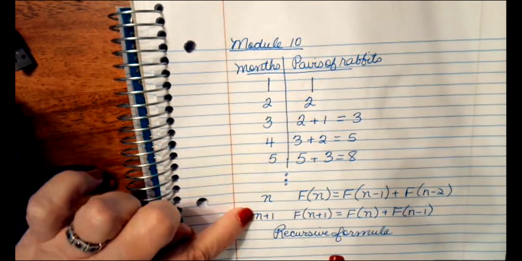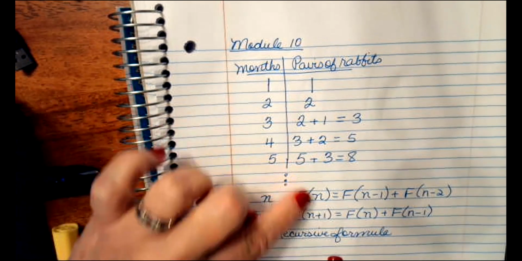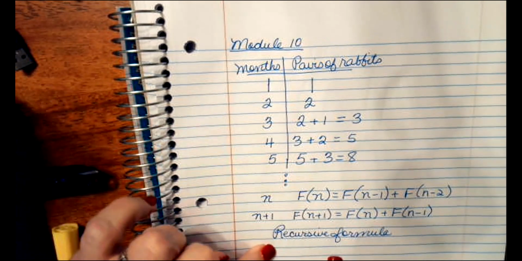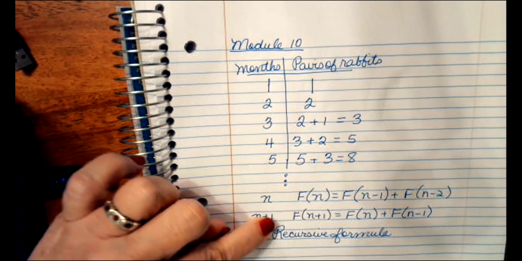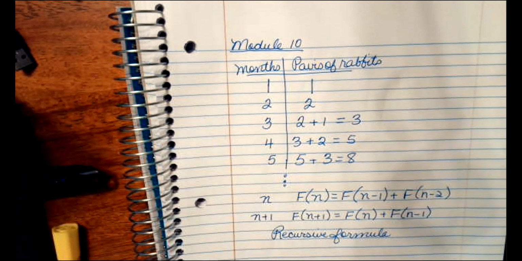So to get down to the 12th month, remember he wanted to go the whole year. I'm going to have to keep going with this to get the 12th month. Oh, I need to know what the 11th month was, but to get the 11th one, I need to know the 10th one, and so on and so on. Okay. Well, do you remember that sequence that was on the previous slide? It started with a 1 and a 1.